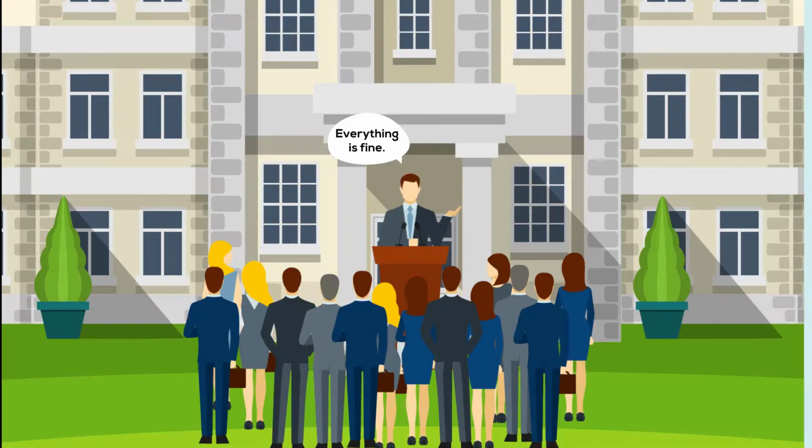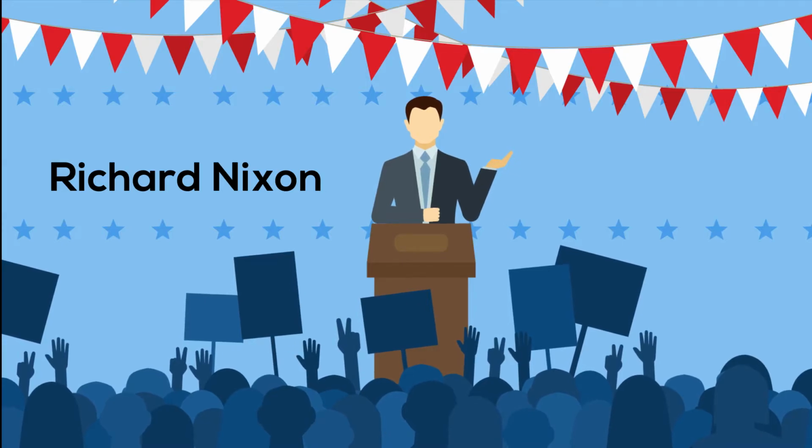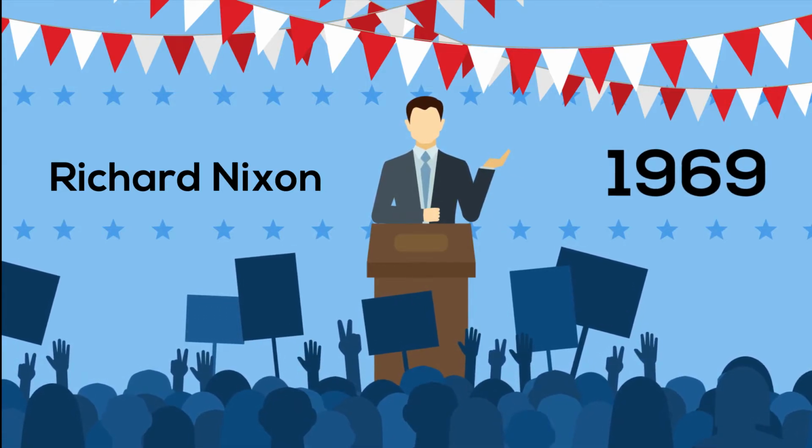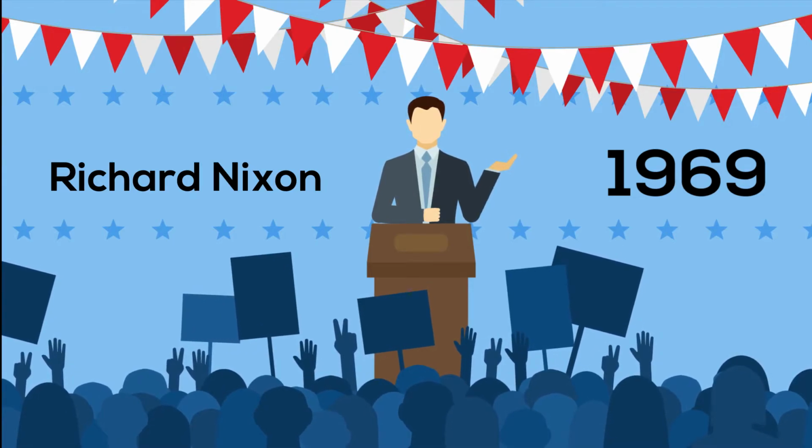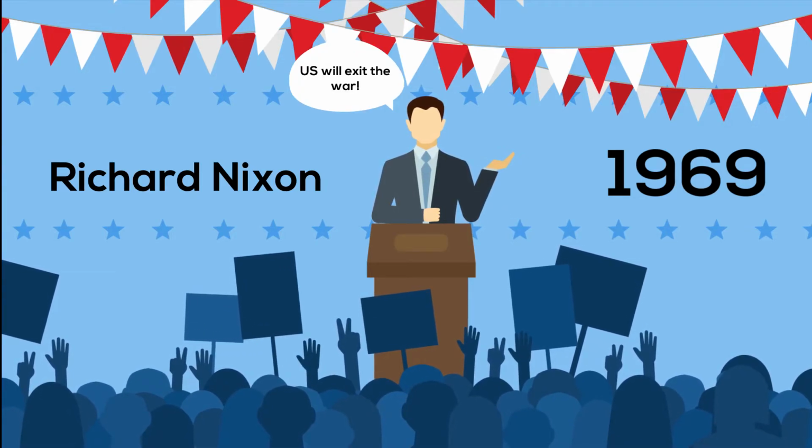Despite the change of plans, the harsh conditions, and poor morale, President Johnson assured the public back home that everything was going according to plan. Reports coming in from journalists on the ground differed heavily from Johnson's official statements, which undermined his credibility and severely damaged his and the war's reputation. Richard Nixon became the US president in January 1969, and at the time, the war was unpopular and started to seem unwinnable, so Nixon began slowly withdrawing US troops from Vietnam.